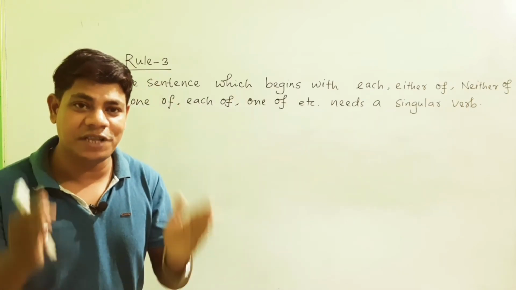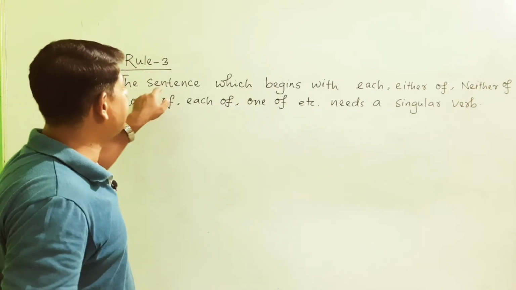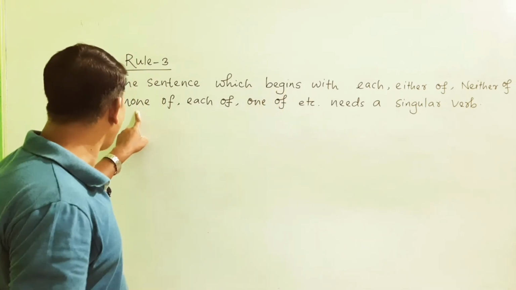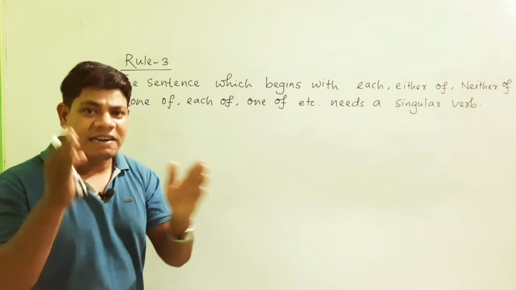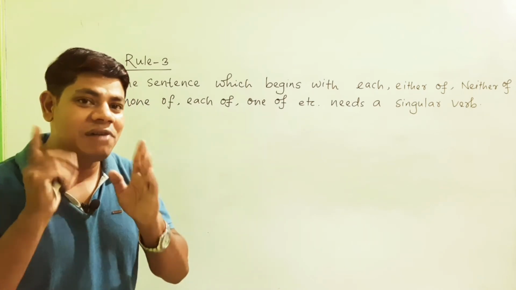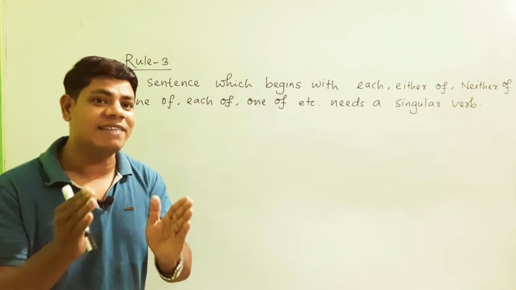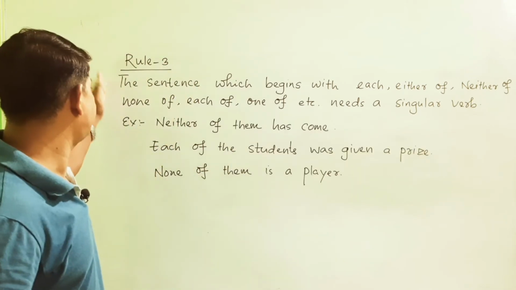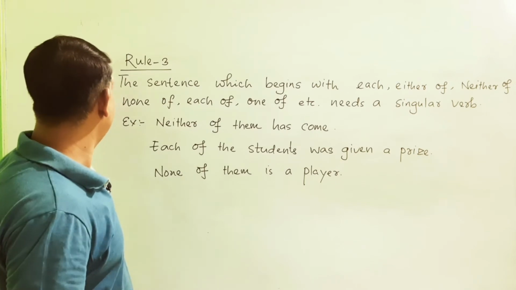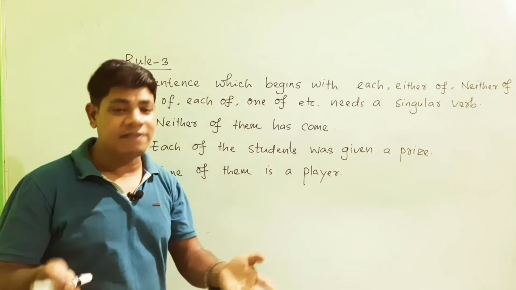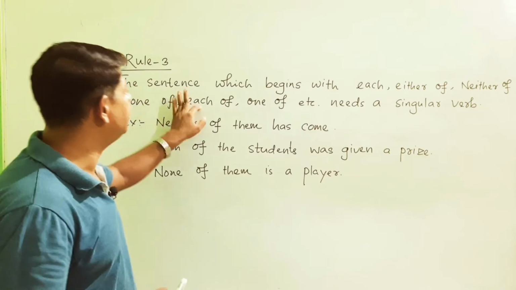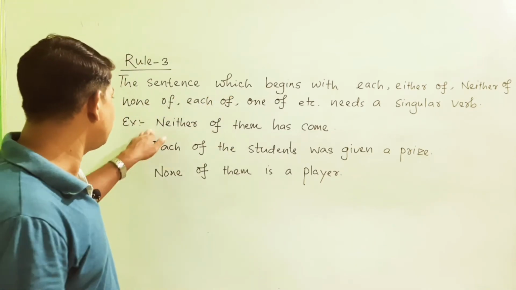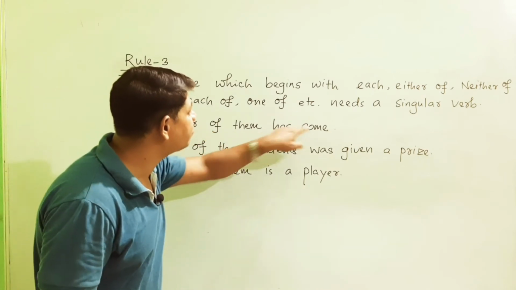Friends, here I have got rule number 3. What is that? The sentence which begins with each, either of, neither of, none of, each of, one of, etc. needs a singular verb. How does it work? Let's take some examples. So, neither of them has come.